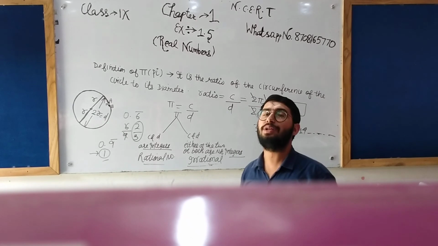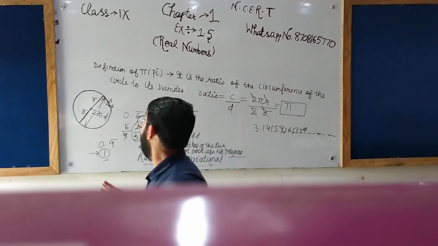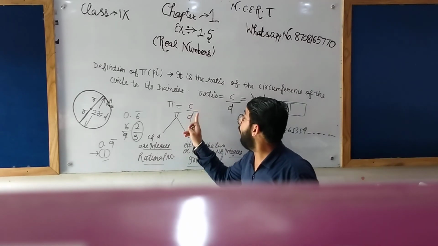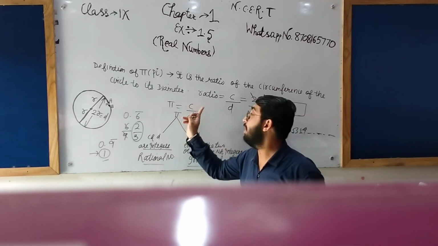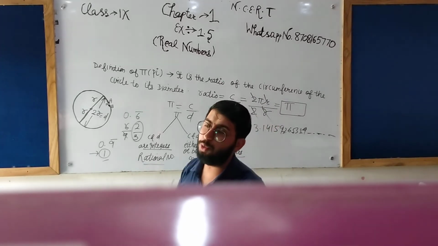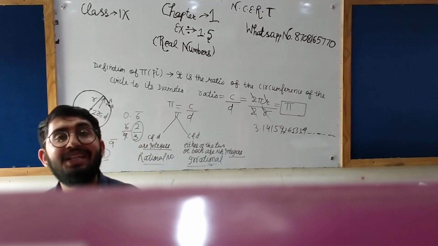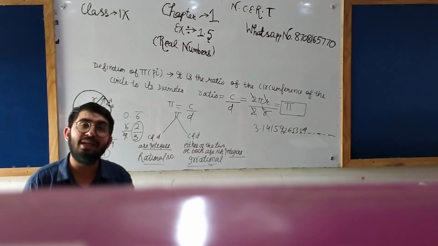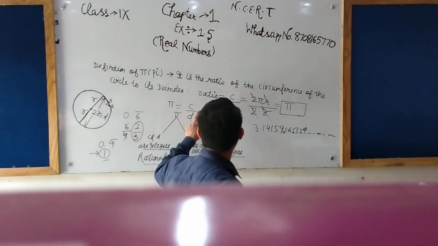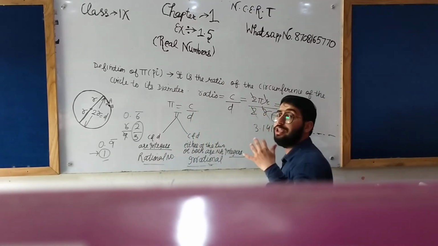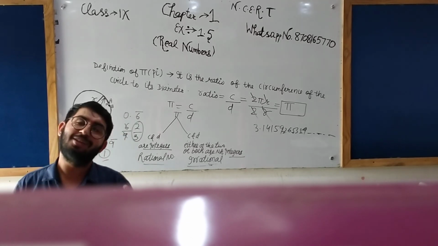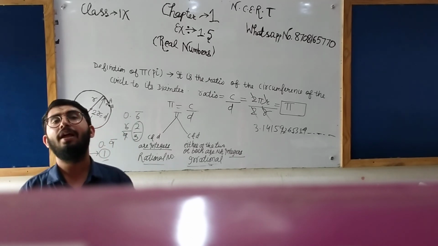We can resolve it by saying that pi is irrational. Why? Because one of the two, C and D, or both, are not integers. When we divide C by D, we get a non-terminating and non-repeating decimal expansion. Therefore, it is an irrational number.